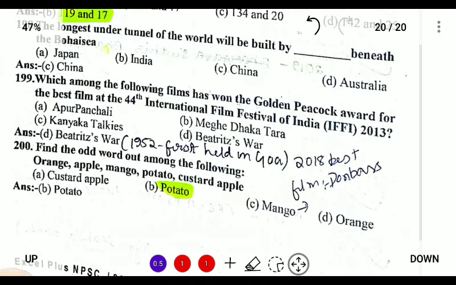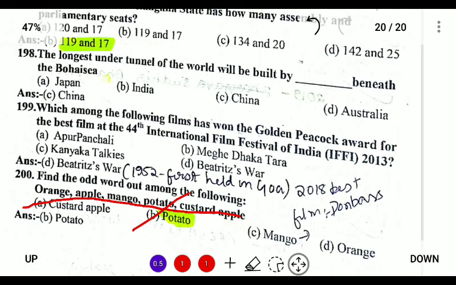Find the odd word among the following: apple, orange, mango, potato, and custard apple. So these are all fruits, except for potato, which is a vegetable. So with this we come to an end of the NPSC 2014 question paper analysis.